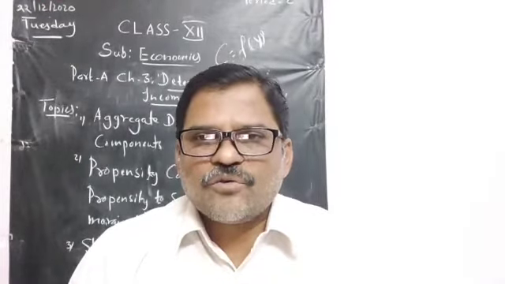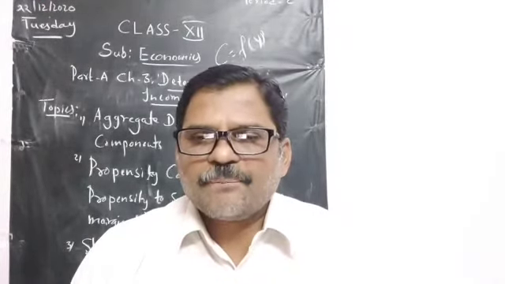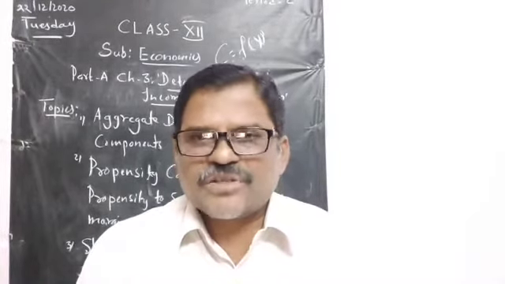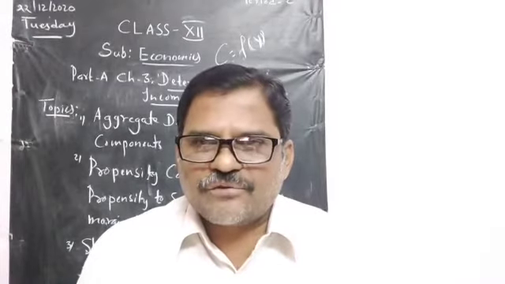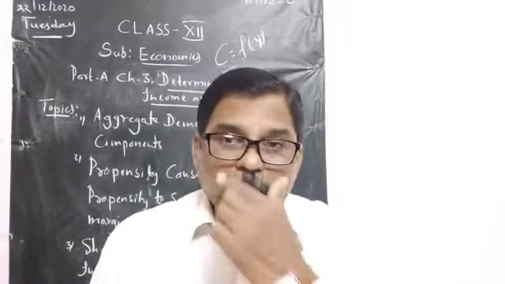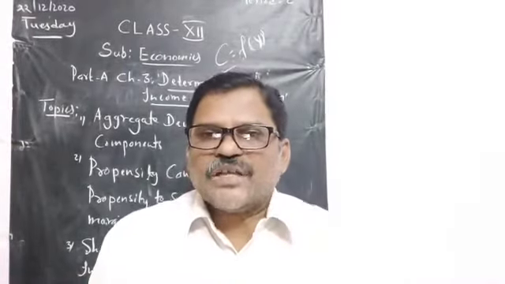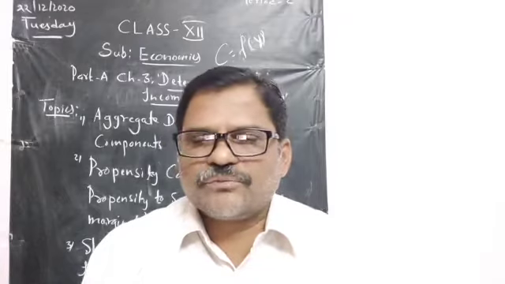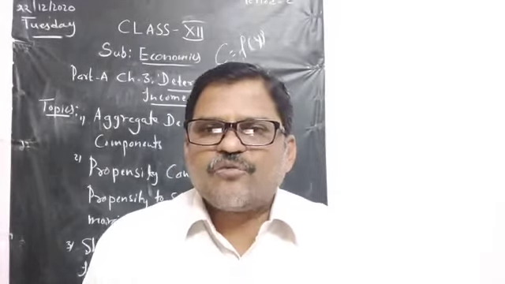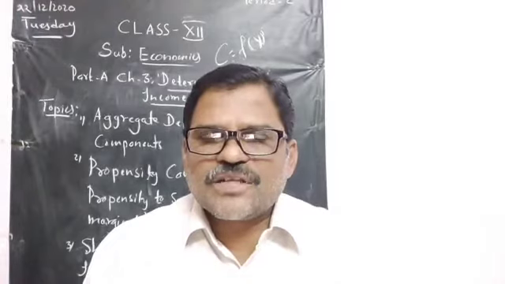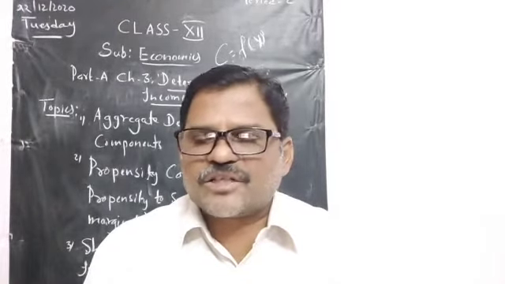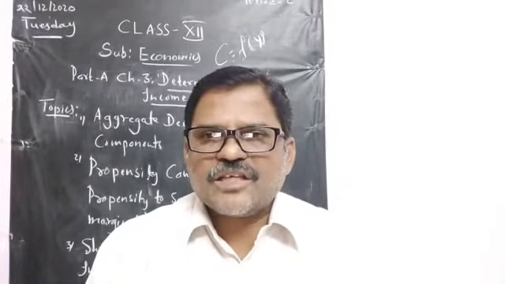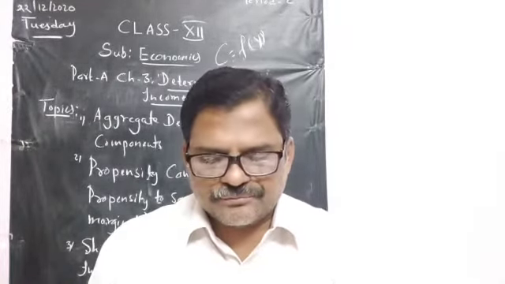Household consumption expenditure formula is C is equal to F into Y. Here C means consumption expenditure, F means function of, Y means income. Suppose in the exam they ask you to write the formula for consumption expenditure: C is equal to F into Y, where C means consumption expenditure, F means function of, and Y means income.